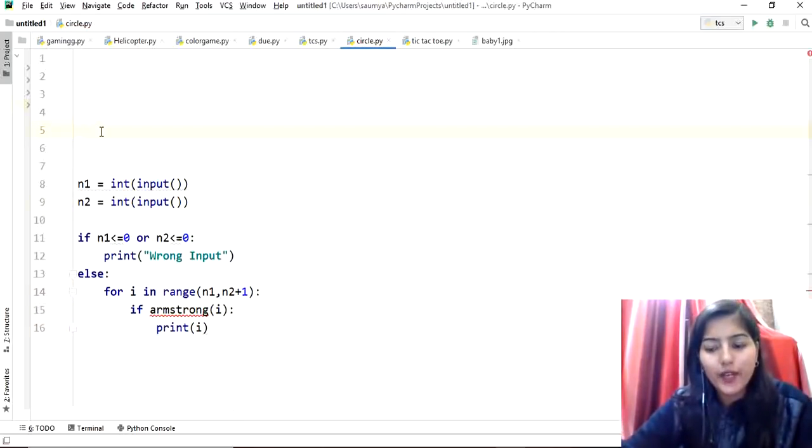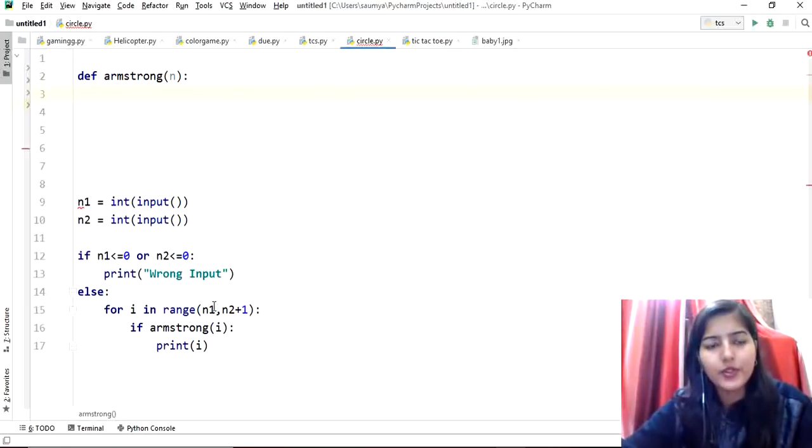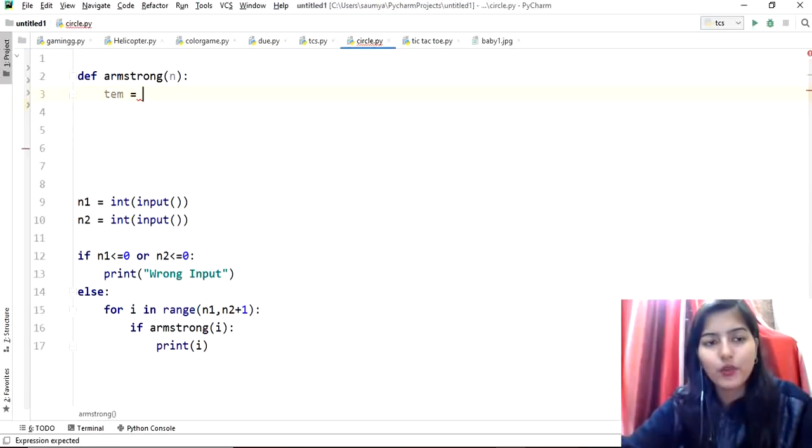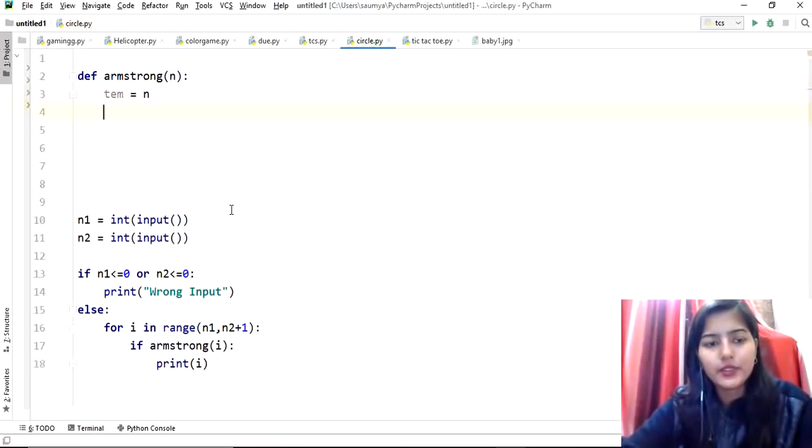Now what we have to do, let's define the function Armstrong. Armstrong is taking this number. So first, for Armstrong, let's take a temporary variable to hold the number. Now we will write the actual logic for Armstrong. What is the logic?